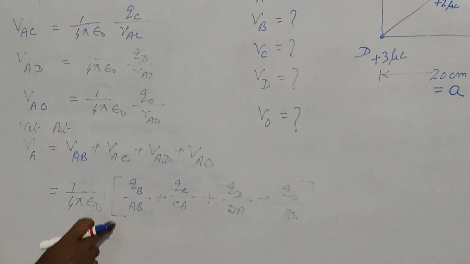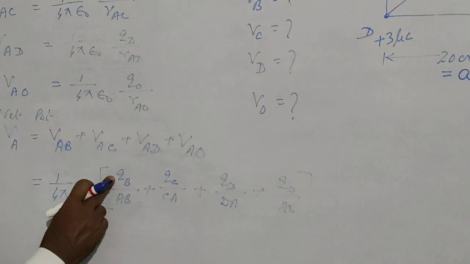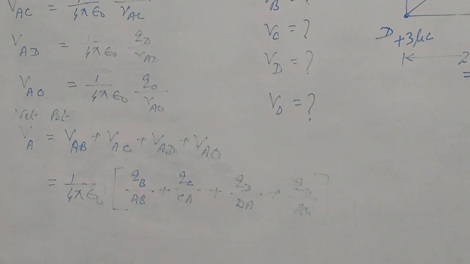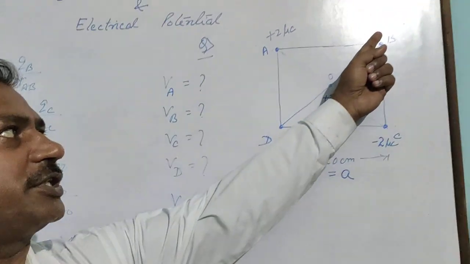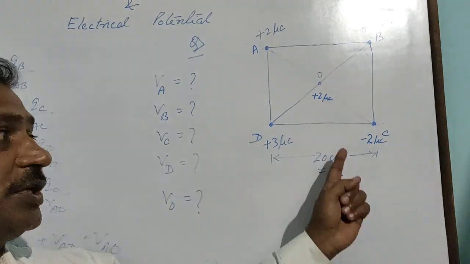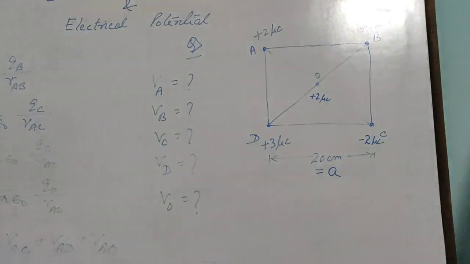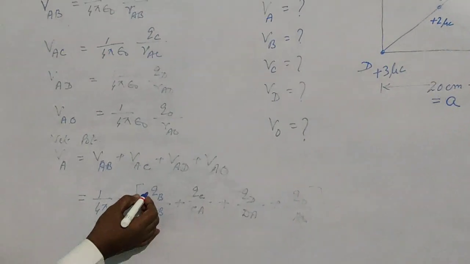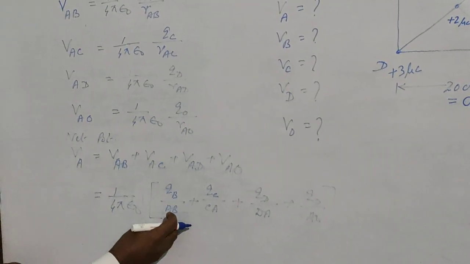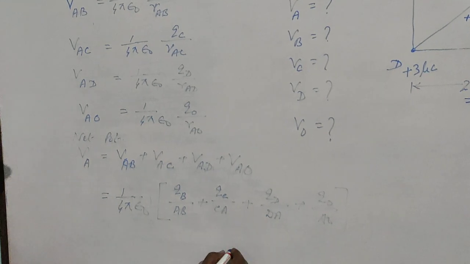But remember, if you are using this formula, the charge must be negative or positive, whatever is given to you. If the source charge is given as positive, you take plus 2. If it is given minus 2, you take minus 2. Don't take only 2 microcoulomb. Don't take only magnitude. You take here along with the nature of the charge, plus or minus. You just put it and the final answer will be